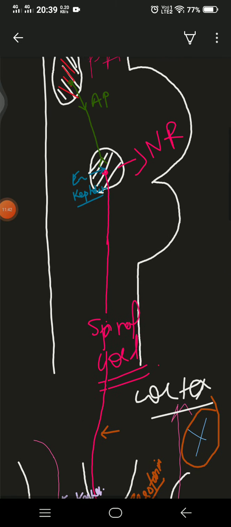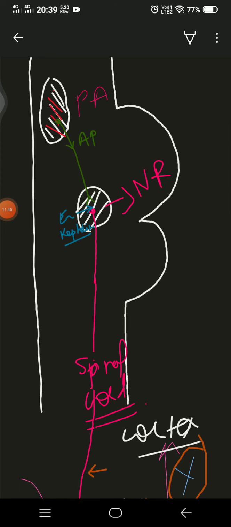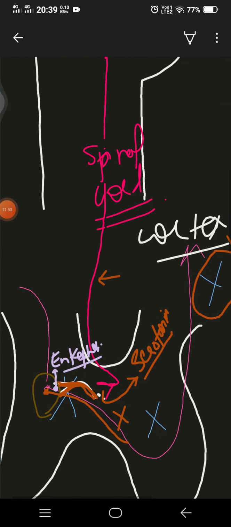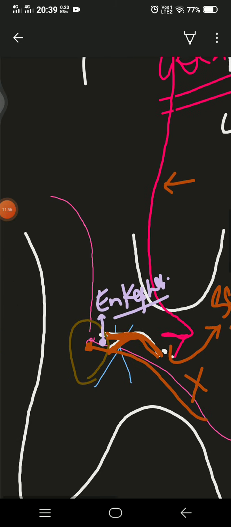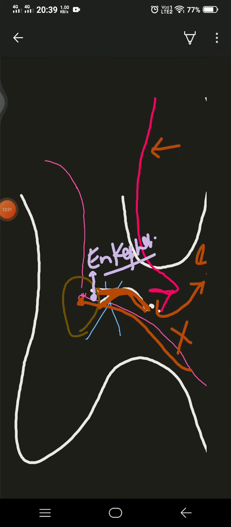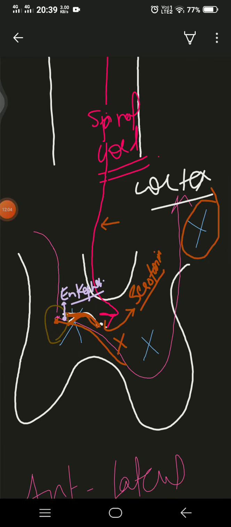Okay, let me tell you once again. See, enkephalin is released by the fibers coming, green fibers. Here green fibers are also releasing enkephalins. Here the red fibers release serotonin, which in turn will stimulate these orange fibers to release enkephalin, and once the enkephalin is released, it will inhibit these pink fibers which are going directly to the cortex to cause the pain, right? See, this is how the pain killing system works, or we can say the brain opiate system works.